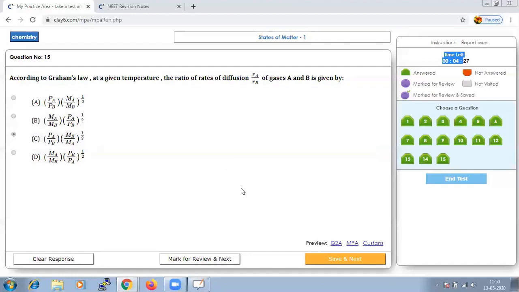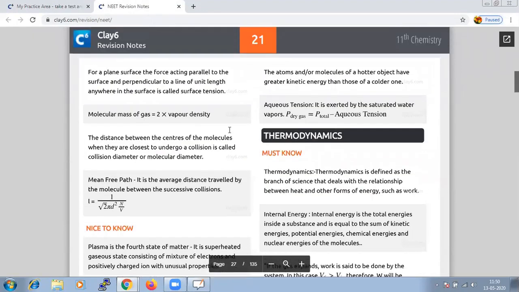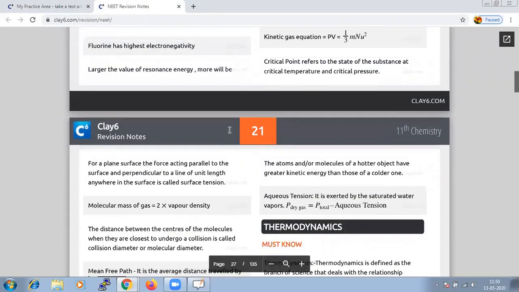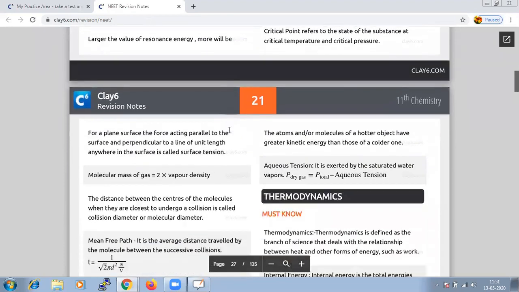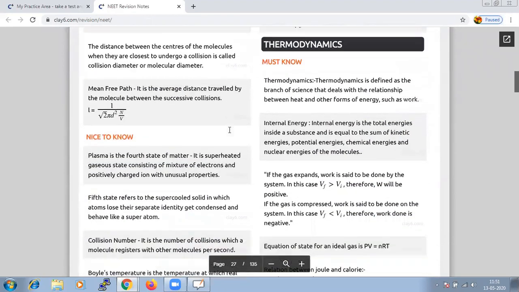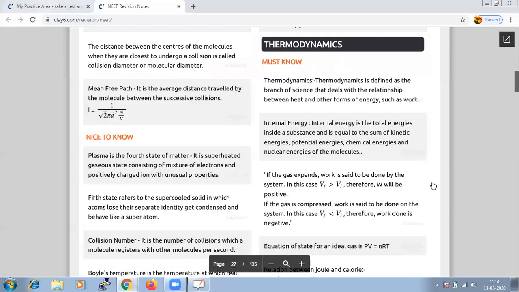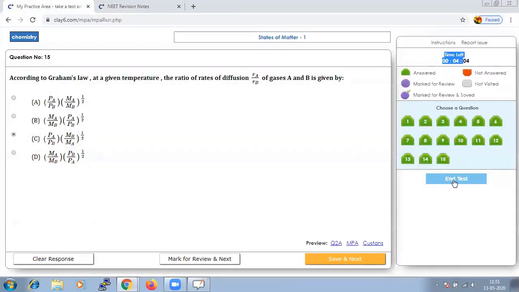Whenever you try taking a test, it is very important that we revise that particular chapter and feel confident, so that we are able to attempt all the questions correctly. Let us see how many questions we have done right. Let me give the test.